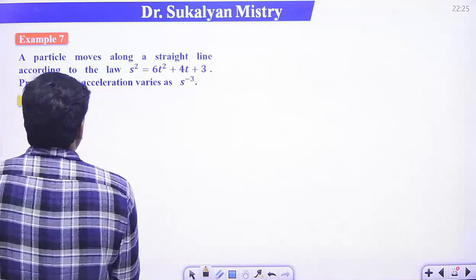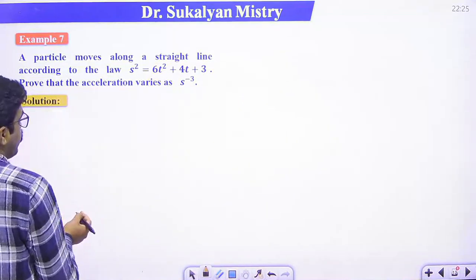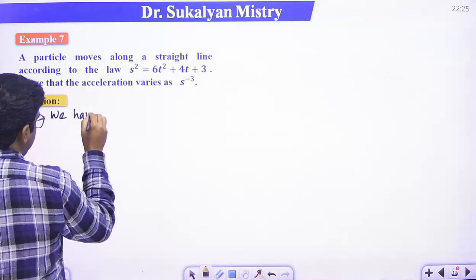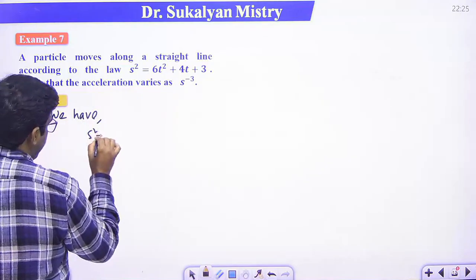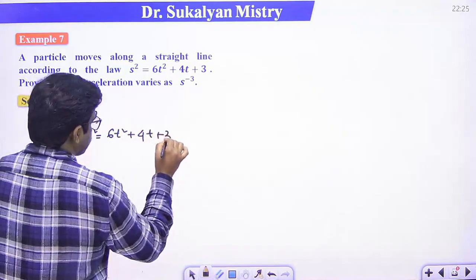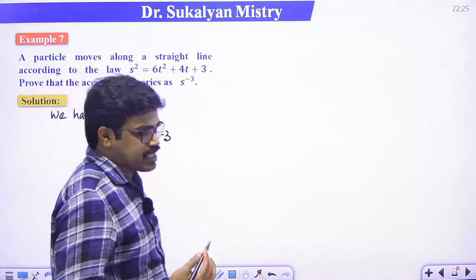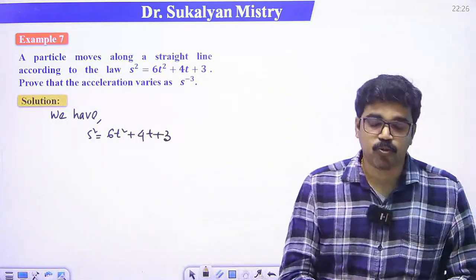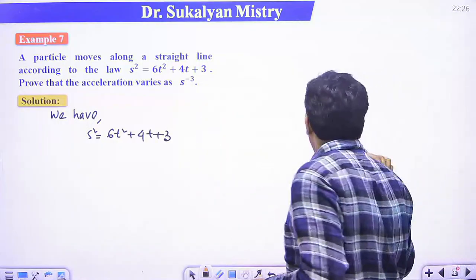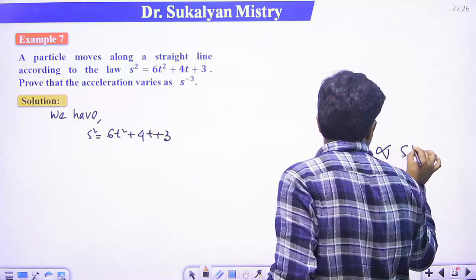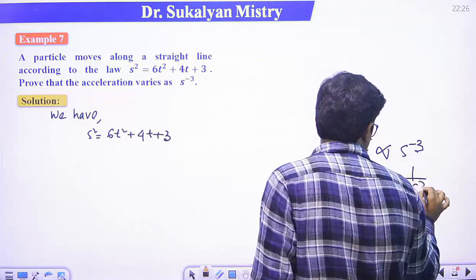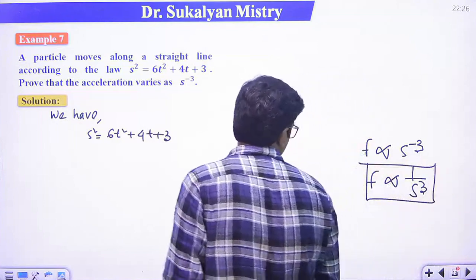What is given here? We have s square is equal to 6t square plus 4t plus 3. Prove that the acceleration varies as s to the power minus 3. That is, we have to prove f varies as s to the power minus 3. That means f varies as 1 by s cube. We have to prove this.